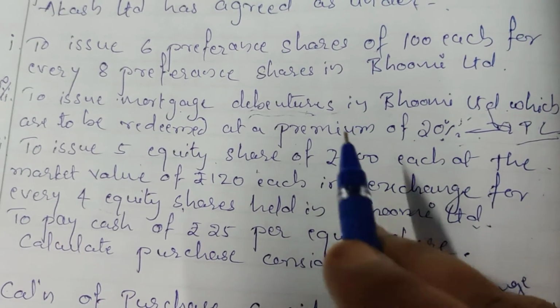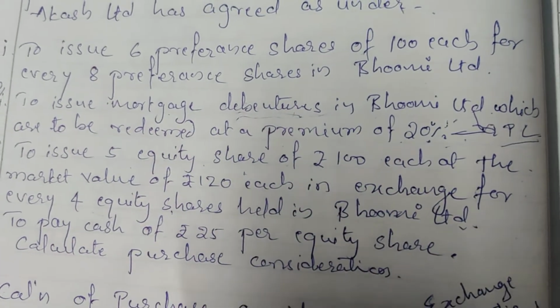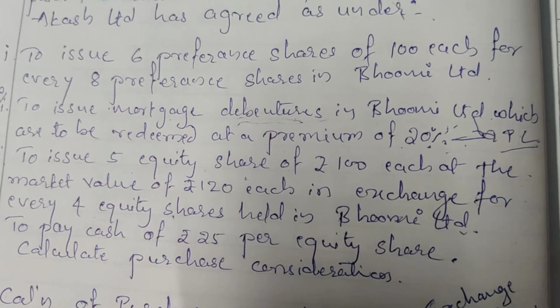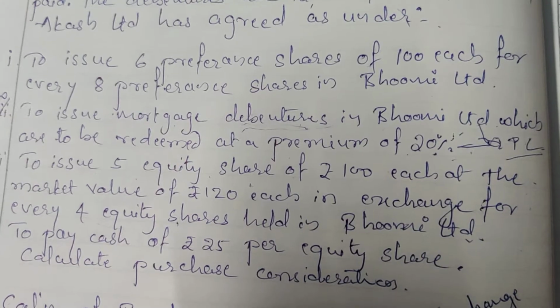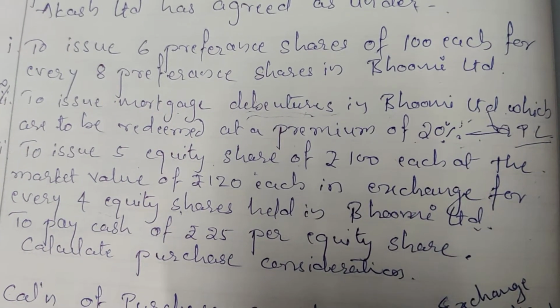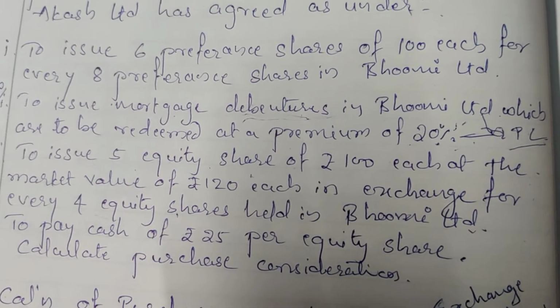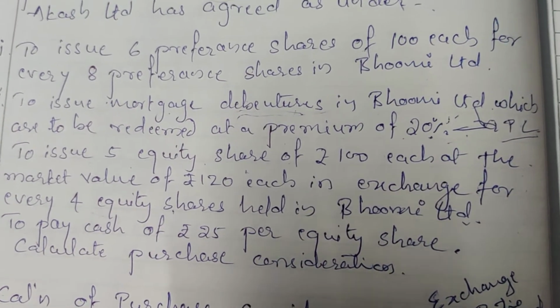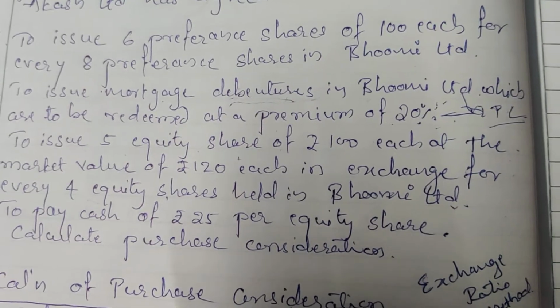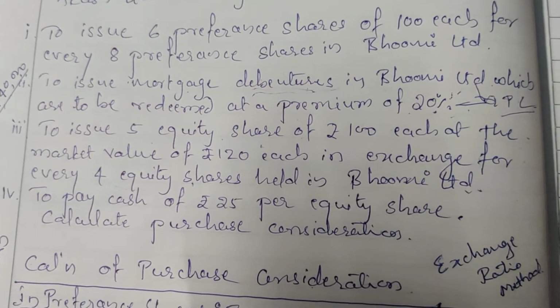Here which is the transferee company? Akash Limited is the transferee company. So it will pay debentures at premium to debenture holders. Okay, it is not part of the purchase consideration. We have to write a note after calculation of the purchase consideration.